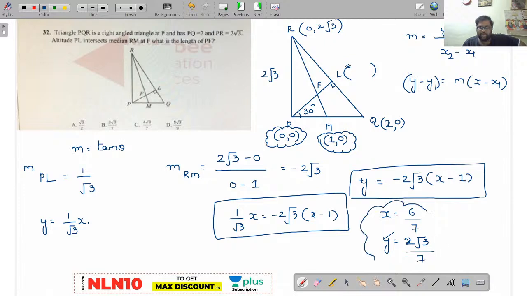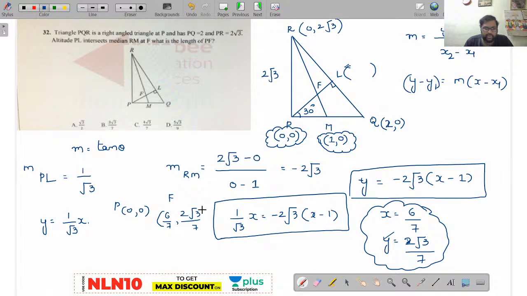Is this clear up to now? Yes, very good, very good. Y value will be 2 root 3 by 7. Done. So see here, you know P coordinates as 0 comma 0. You know F coordinates as 6 by 7 comma 2 root 3 by 7.